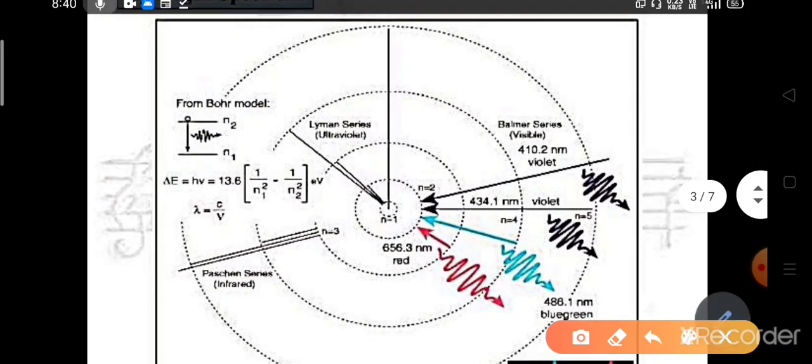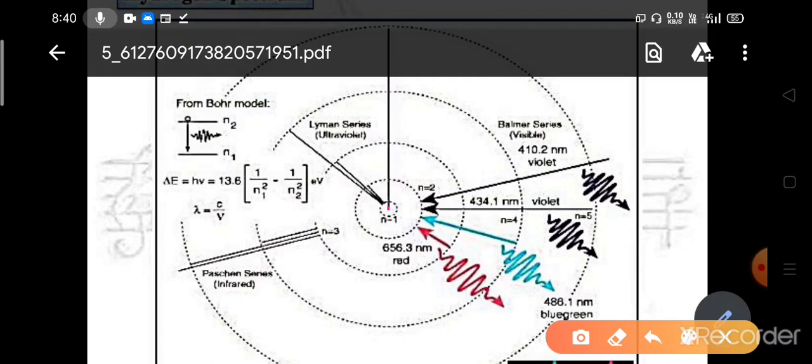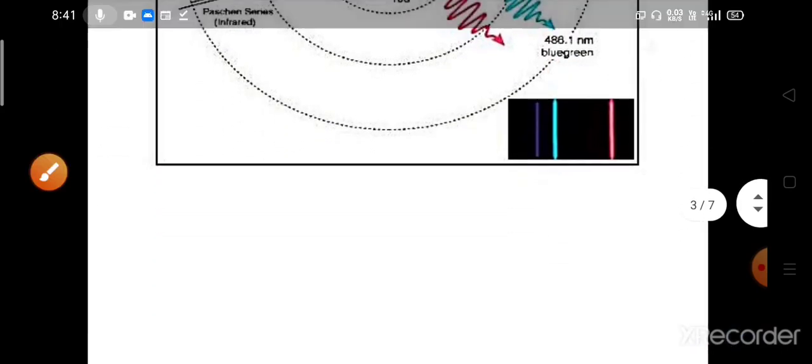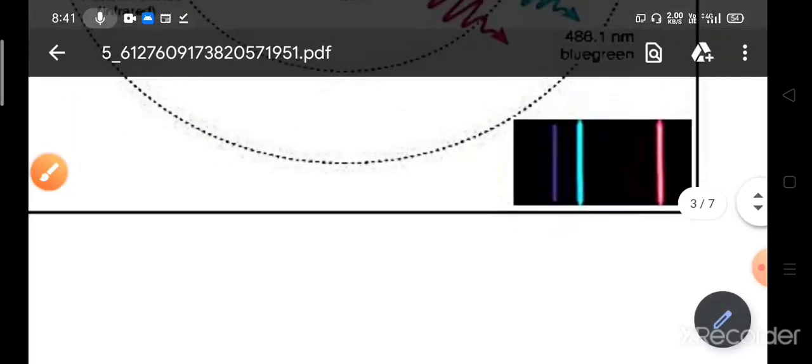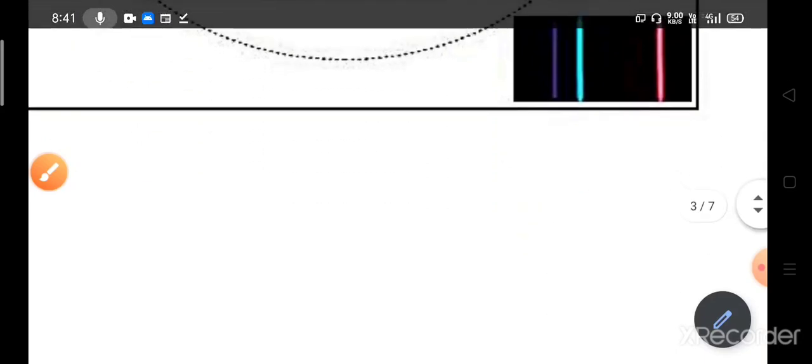Suppose this is the nucleus inside, shown as a point, and n equals 1, n equals 2, n equals 3 are different certain stable orbits. If certain radiation is incident on the atom, then the electrons can get excited and jump to a higher excited level, and then come back to a lower state to be stable. So it can emit energy or radiation, and we get different series like the Lyman series, Balmer series, Paschen series, Pfund series, and these are the emitted spectral lines. This is the Balmer series, which lies in the visible range.